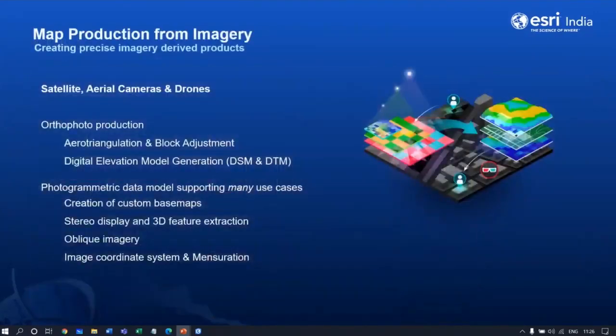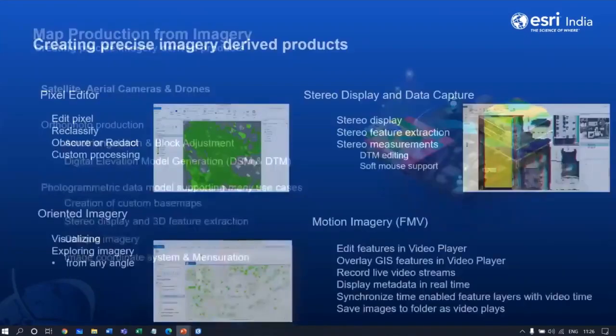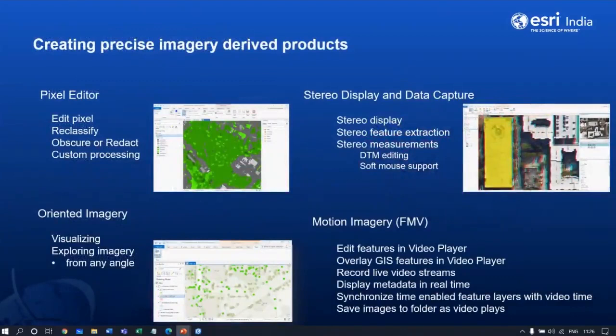And map production from imagery. When it comes to this, ArcGIS Pro supports satellite or aerial cameras and drones for map production. It supports auto production and photogrammetric techniques, including stereo display, image space, and oblique imagery as well. So here I have just picked up a couple of key aspects which may be of interest to the people who have been already working with imagery. The first in that is the pixel editor.